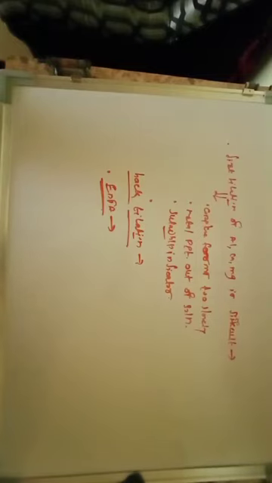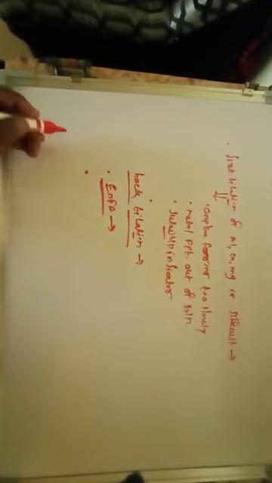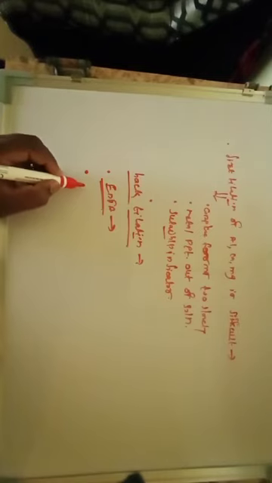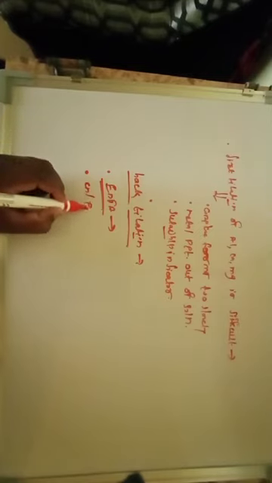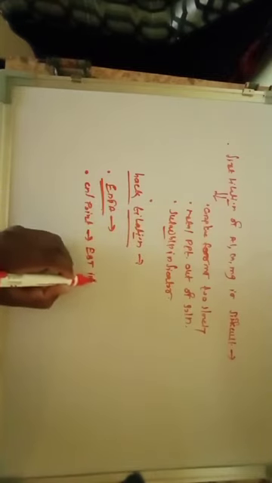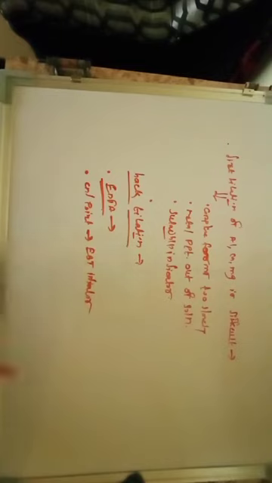For this back titration, you have to use EDTA. EDTA is added, and the excess EDTA is back titrated with zinc sulfate solution, and the endpoint is determined by using Eriochrome Black T indicator. So you have to detect the endpoint by using EBT indicator.